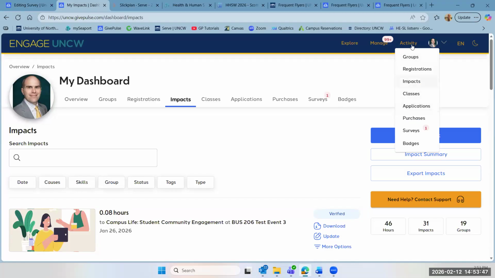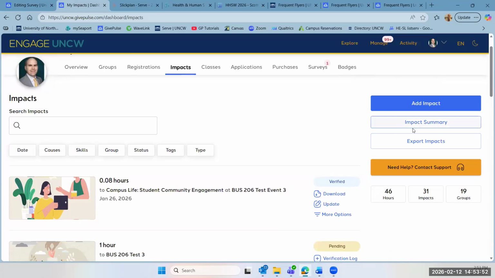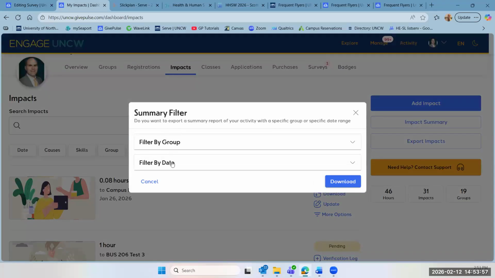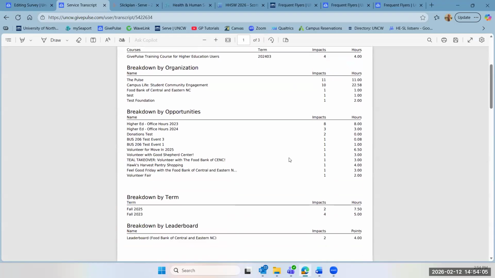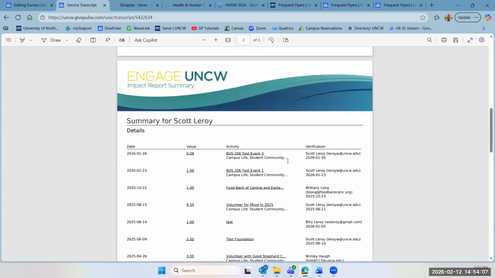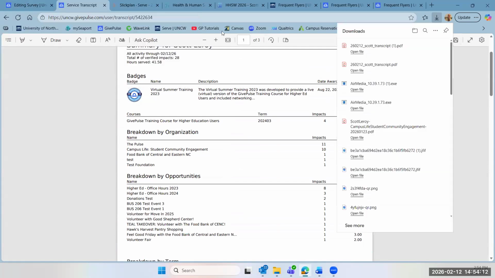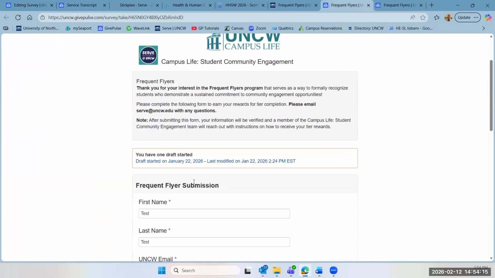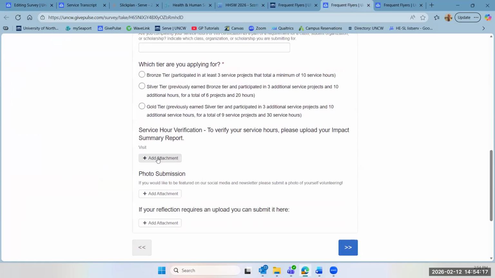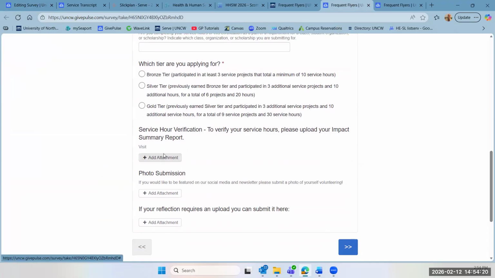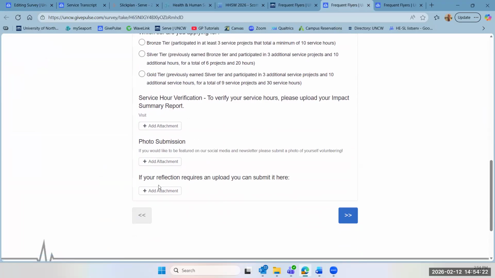You'll navigate to impacts, and then you'll see on the right hand this impact summary. Click on that, and don't worry about filtering anything, but download the whole report, and it will look like some version of this. And then you can save that to your computer, and then going back to this form, you can go ahead and attach it to the form along with the photo and your reflection.